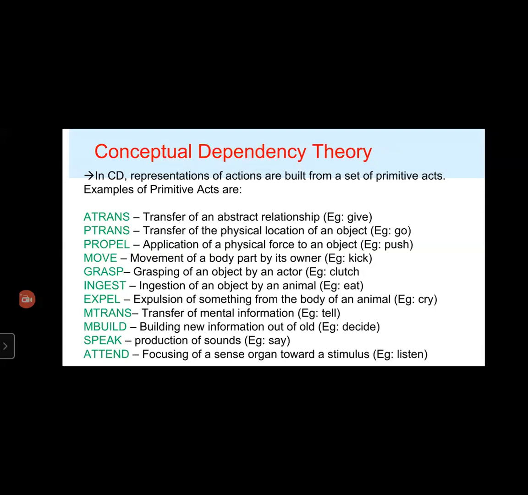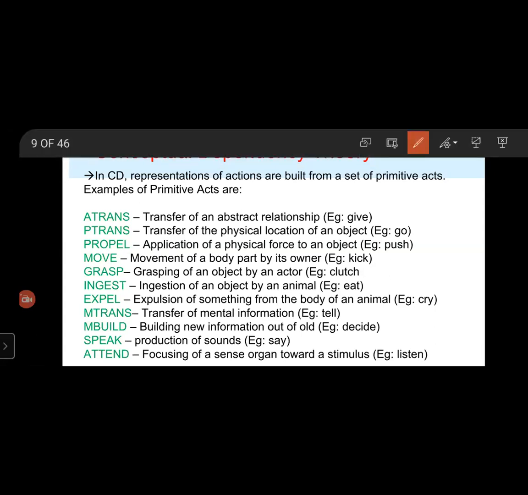First one, ATRANS: transfer of an abstract relationship such as possession, control, or ownership. It requires an actor, object, and a recipient.